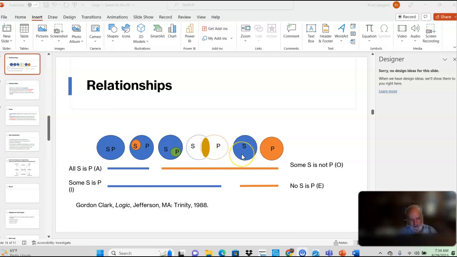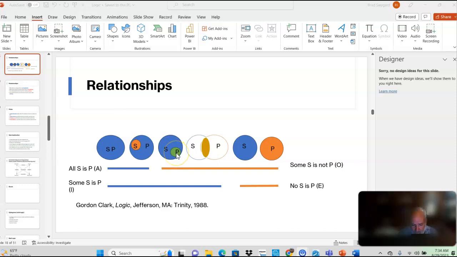There we are. So I just got done saying all dogs are hairy represents this. P represents all hairy things. S represents dogs. They're in here. All dogs are hairy things, but not all hairy things are dogs. Okay. There's a little different relationship over here. All S is not P. All P is S here, but all S is not P.